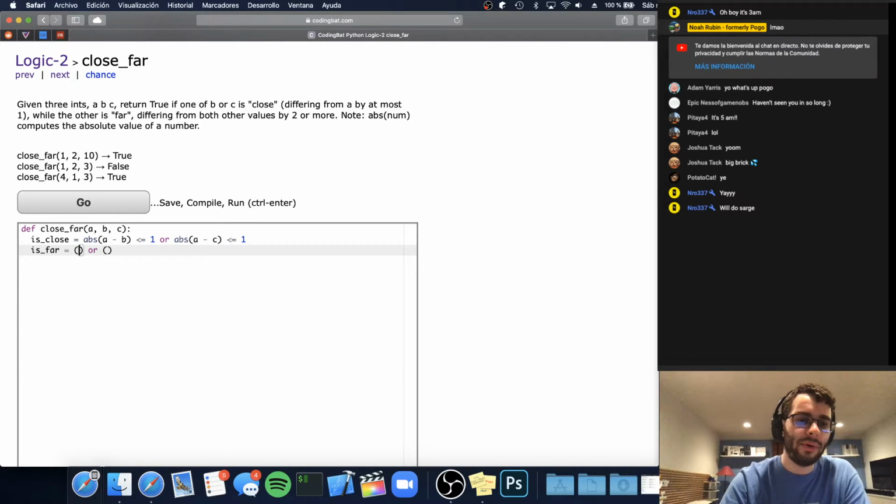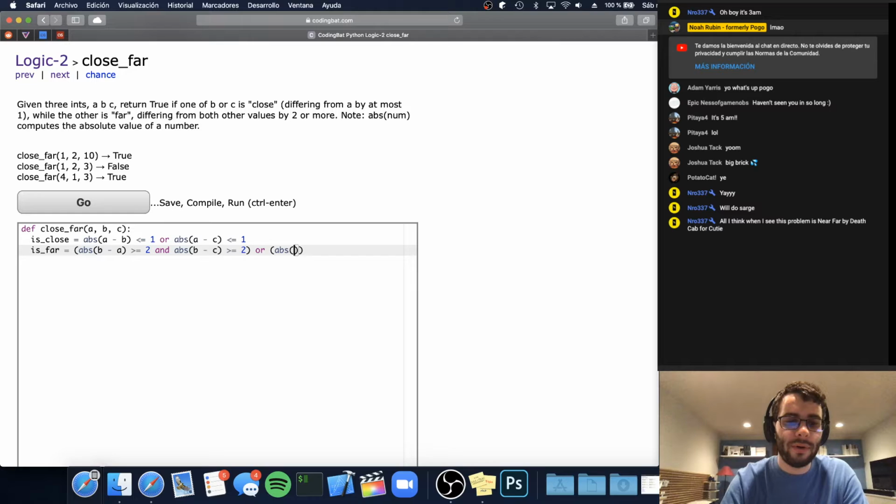So if B is far, then the difference between B and A and the difference between B and C would be greater than or equal to 2, or we could say that C is the farther one. So the difference between C and A and the difference between C and B would be greater than or equal to 2.